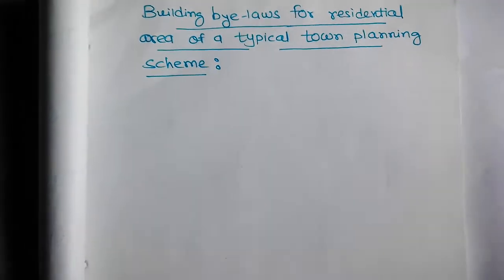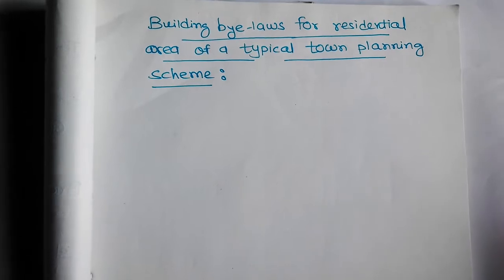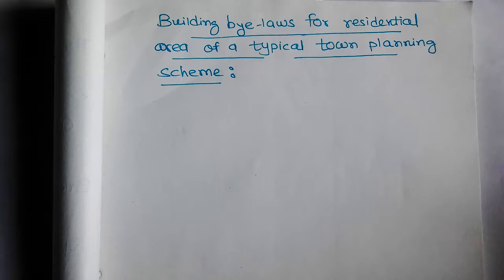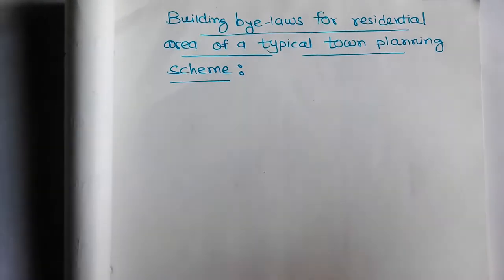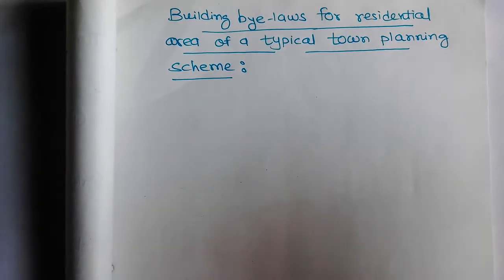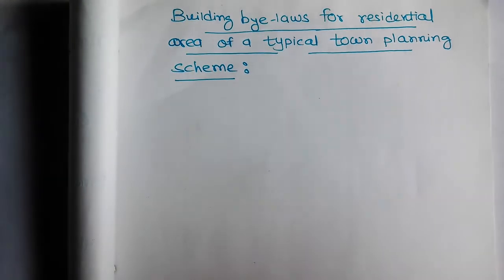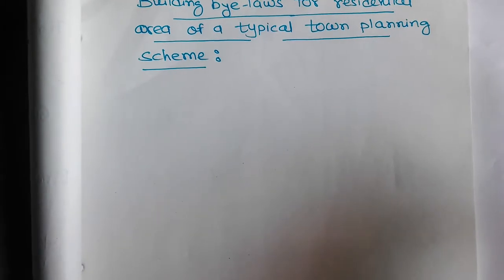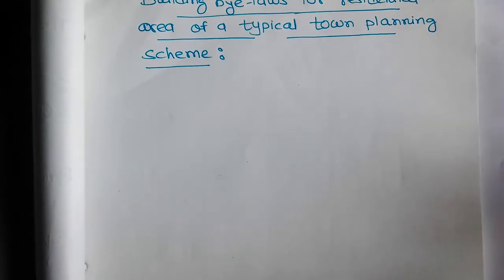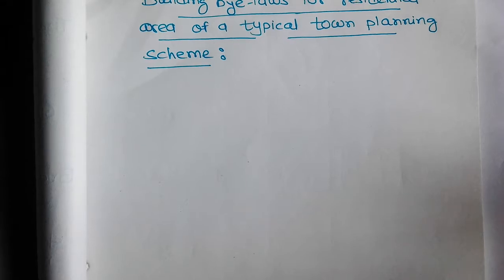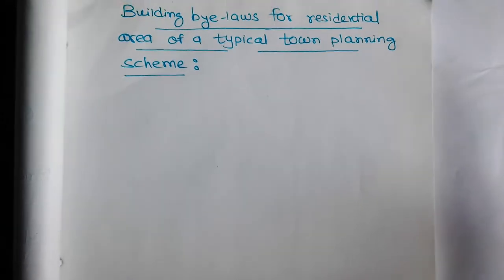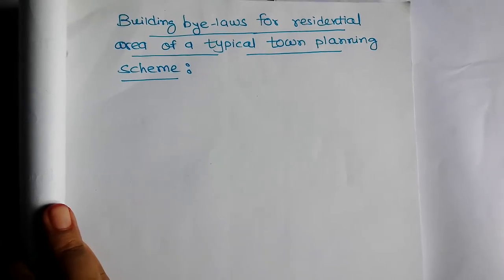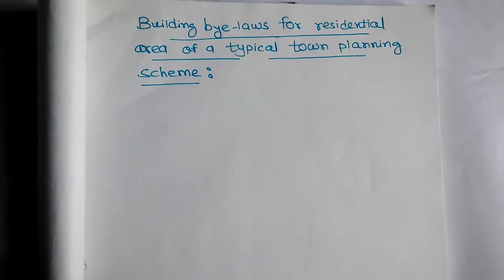Okay. So you can say the building bylaws are framed with legal phraseology and it is not intended here to give complete description of all the bylaws. A brief description of all the possible building bylaws to be framed for residential area of a typical town planning scheme is what we learn today. The contents and provisions may be altered to suit the local requirements. So let's start one by one. What are the building bylaws for residential area for a typical town planning scheme?